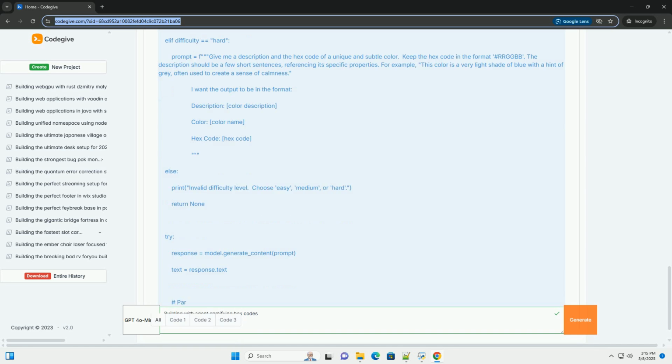Custom prompts: experiment with different prompts to influence the types of colors generated and the quality of the descriptions. Prompt engineering is key. Image generation: use image generation models to display the color being described to the user. This can greatly help the user guess the right hex code.